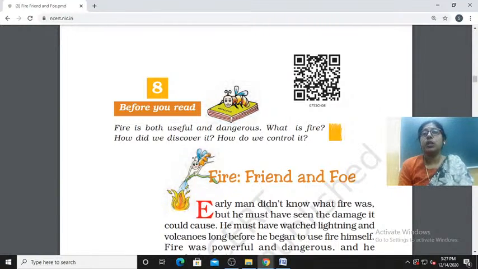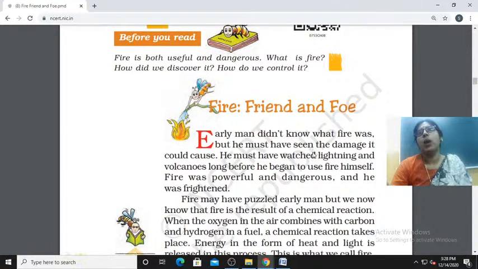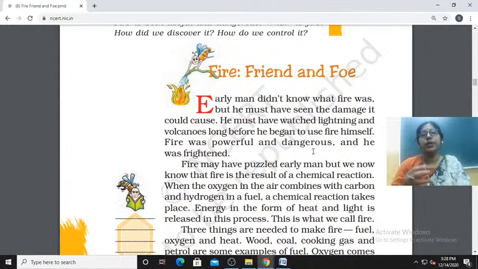So today we shall know whether fire is our friend and foe. Friend meaning friend, and foe meaning enemy. So we'll come to know whether this fire is our friend or foe. So what is fire? First question. And how did we discover it, and how do we control it? So now we have to know what is fire and how we discovered it.